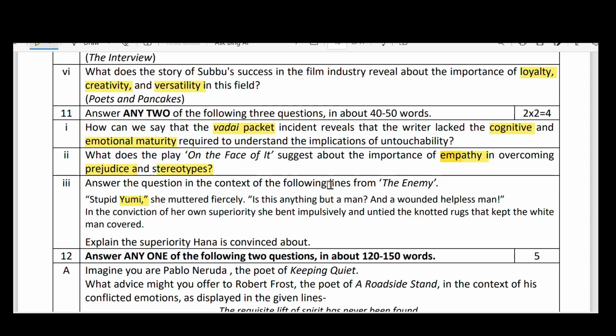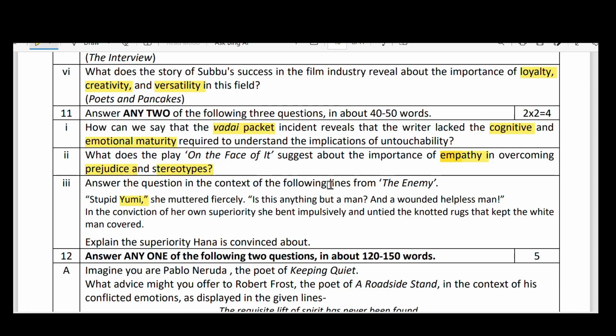When Hannah, the wife of Sadao, called Yumi, Yumi did not agree to wash him because she hated. Not only she, every Japanese citizen hated these Americans, the white men. That is why Yumi said, "No, I don't clean. He's a white man." But Hannah told her, "What is it? He's a man, after all, a helpless man, whether he is an American or German or Japanese or any other people, Indonesian or Indian, whatever it is, he's a man. First we have to show some humanity." That is what her feeling here.